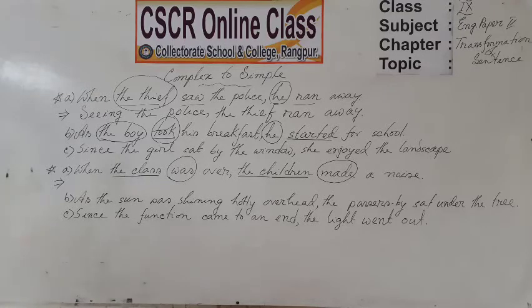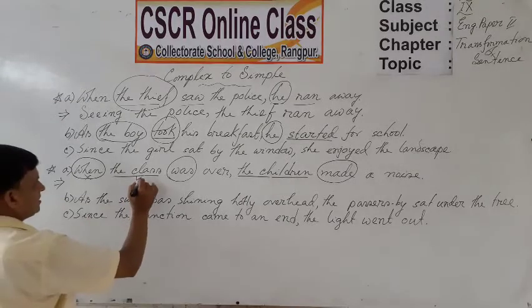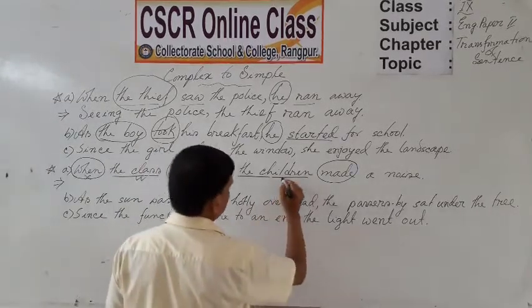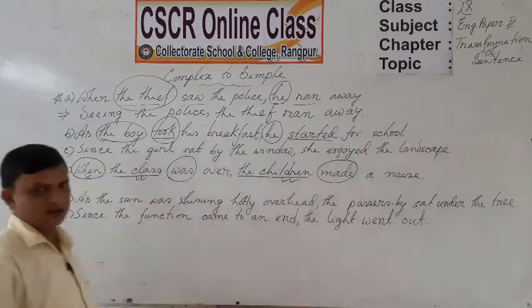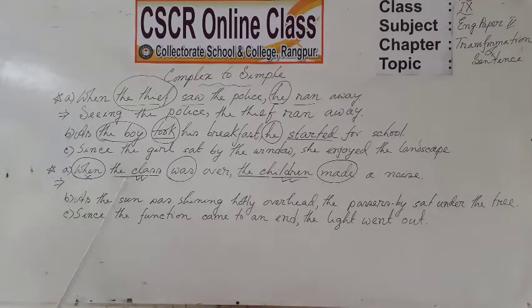So, dear students, if you have such kind of structure, then you can only delete when. Yes, delete when, but the subjects are in the same place.